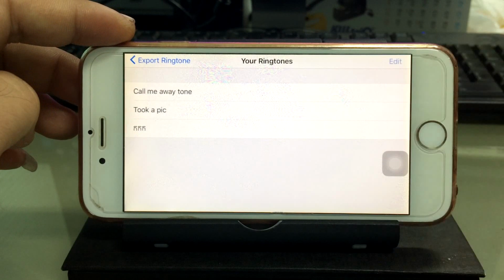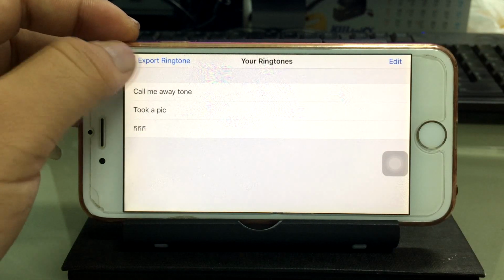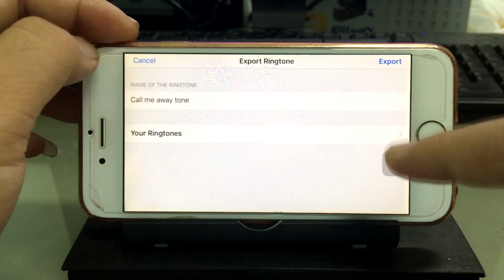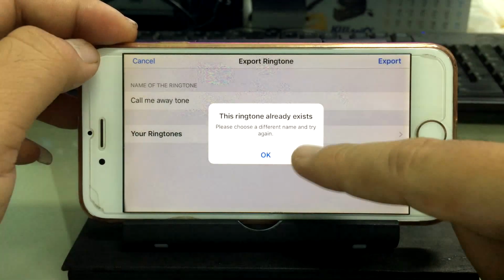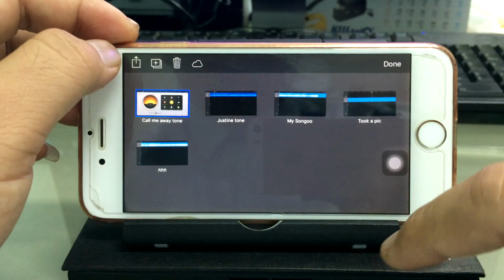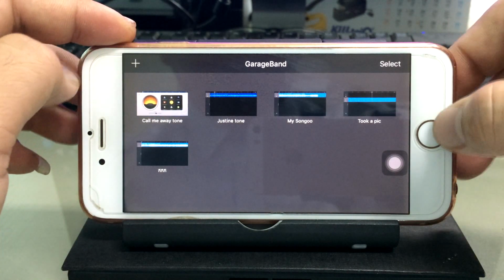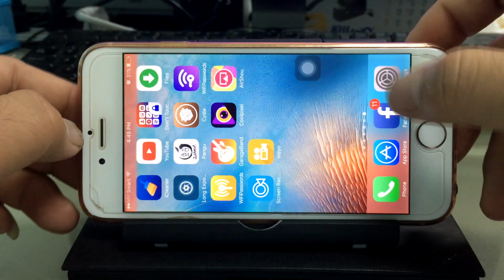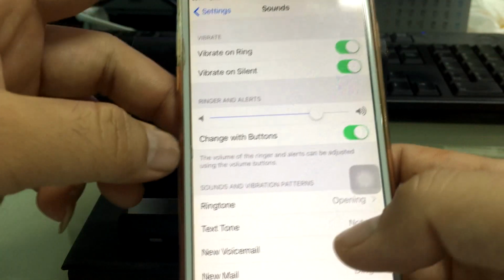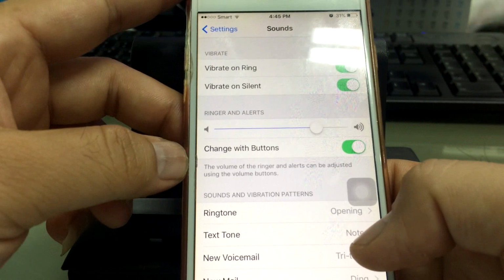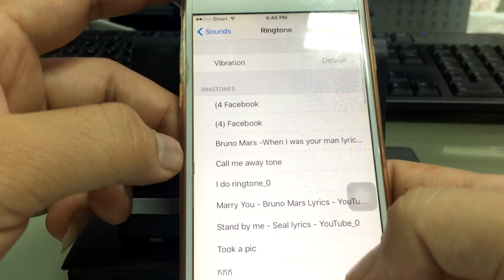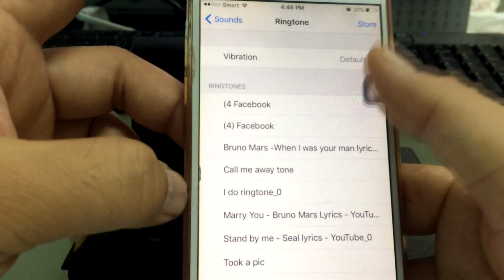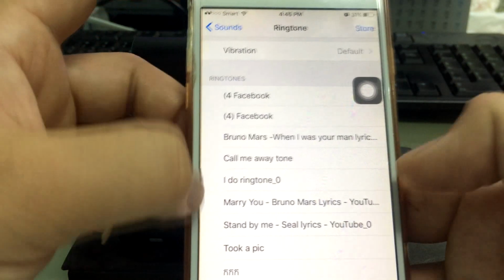Hit done. Export ringtone. Export ringtone and OK. Done. Now go back to see your ringtone, whether it has been deleted or not. Now tap Ringtone. Now the song Justin Tune has been deleted.